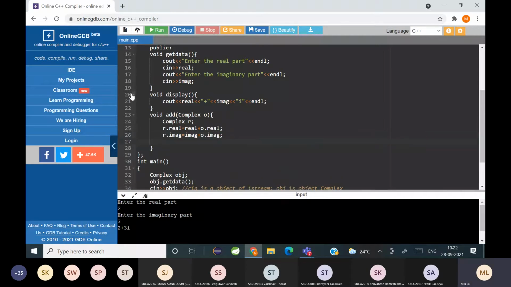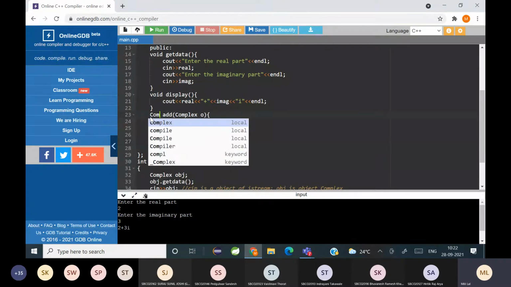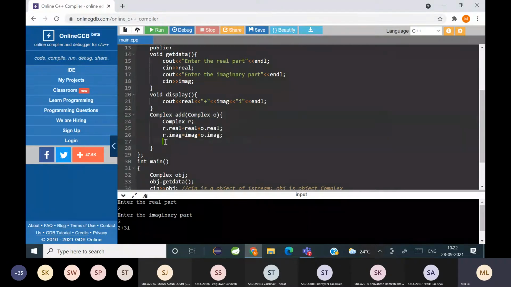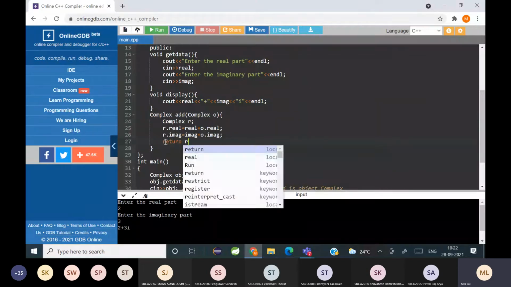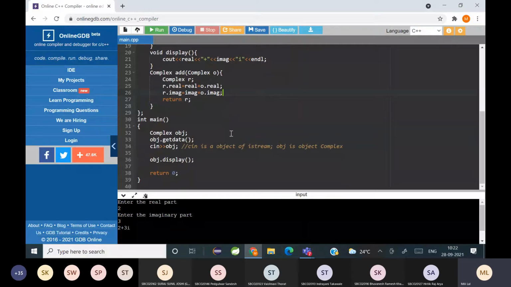Fine. If I want to pass this, I will write complex, pass it and return. This is what we had learned.